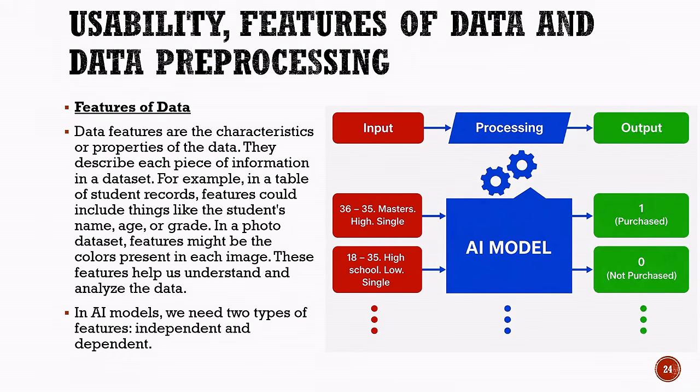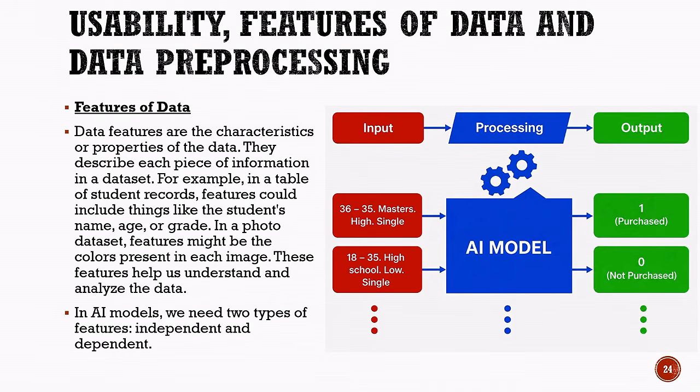In artificial intelligence models, we generally work with two types of features: independent features and dependent features. Independent features are the input information provided to the model to help it make predictions. Dependent features are the output or result that the model is trying to predict.